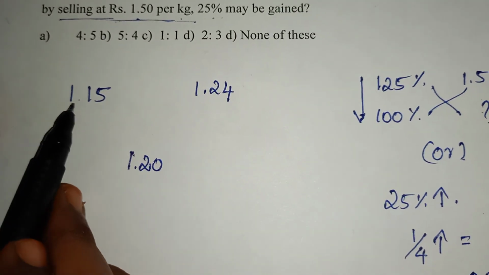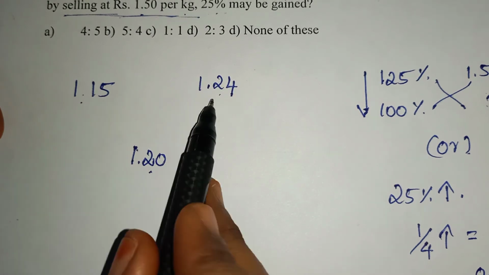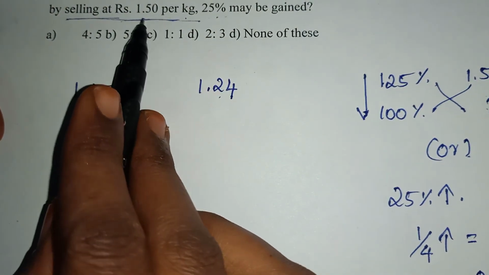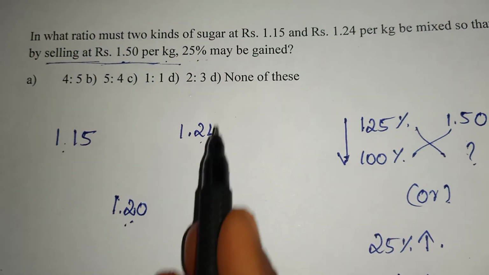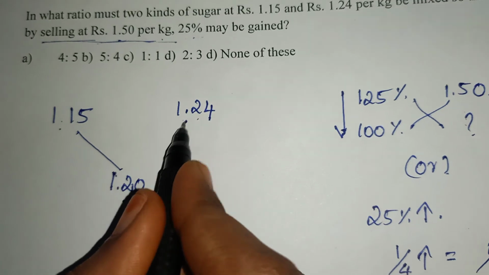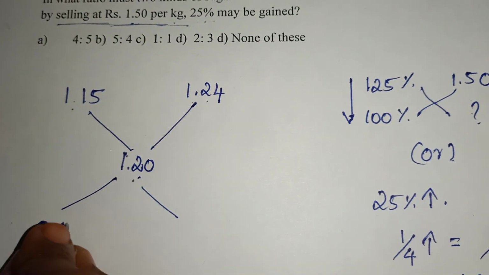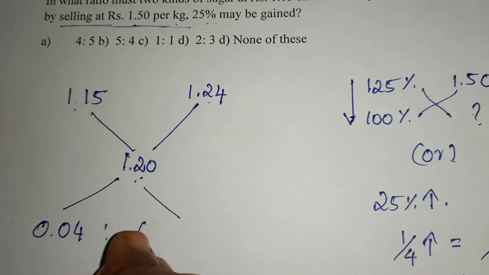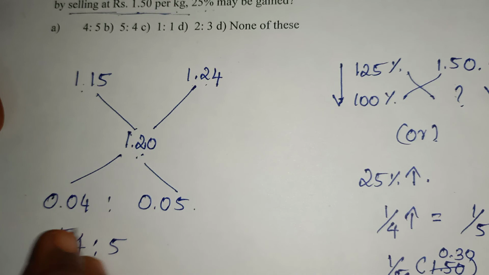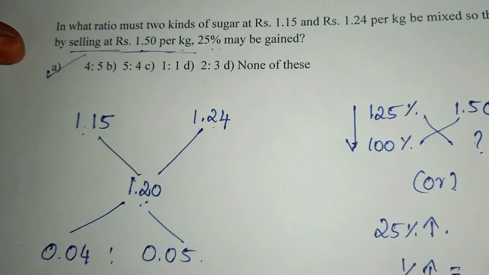As I said earlier, this is the cheaper rate, this will be the dearer rate. This value will be between these two values, but in the question it is 1.50, which exceeds the dearer value, so don't write it as such; we have to convert it. Just find the ratio as always, which will be 0.04 and 0.05, which is 4:5. This is how the two kinds of sugar will get mixed. So your answer will be 4:5.